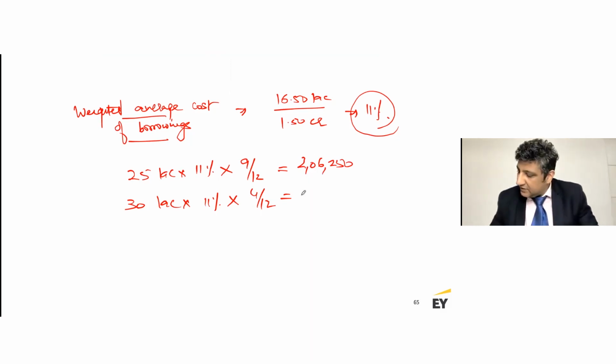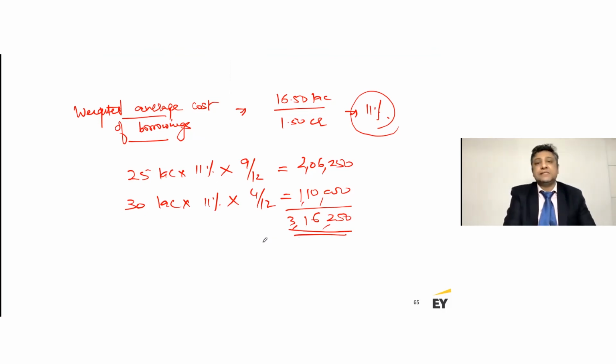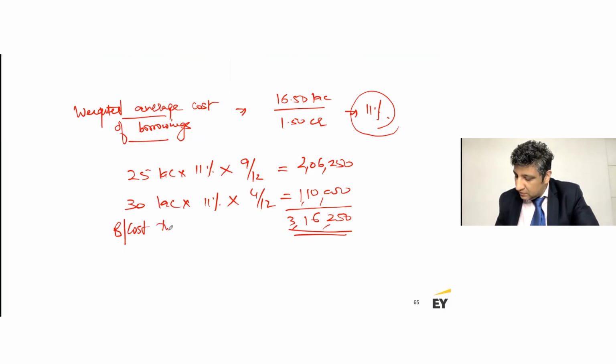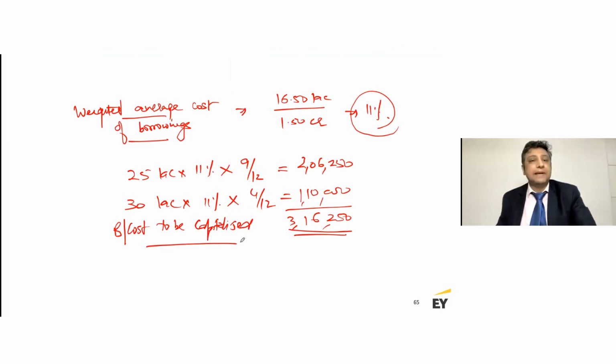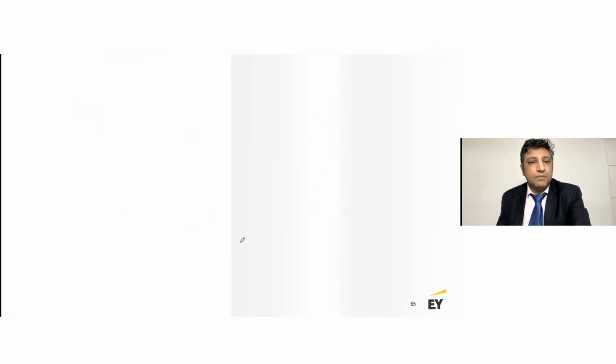And the other calculation comes at 1,10,000 rupees, which means that the total of 3,16,250 rupees is the amount of the borrowing cost to be capitalized.